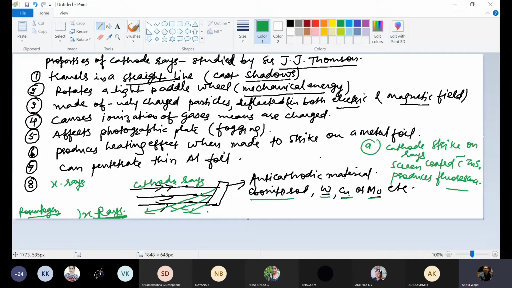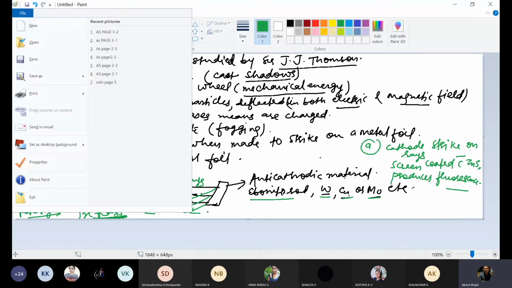So this was all about cathode rays. Cathode rays are produced from the cathode, obviously, and are made of negatively charged particles. When you provide a pressure of 0.001 mm of Hg, and the potential difference between the two electrodes is minimally 10,000 volts, then these cathode rays will start traveling from cathode to anode. The properties of cathode rays are already written here.